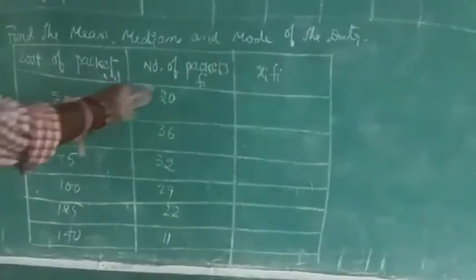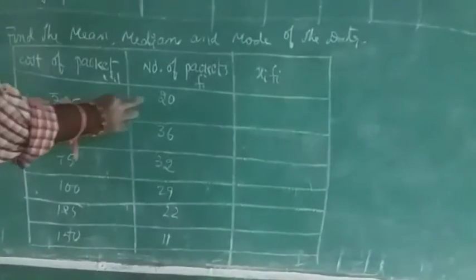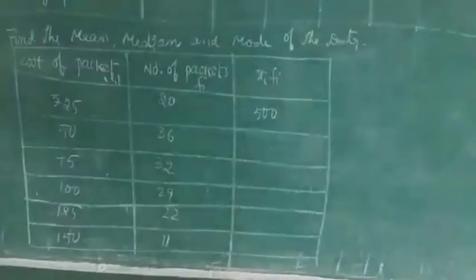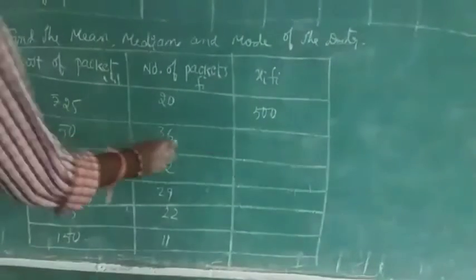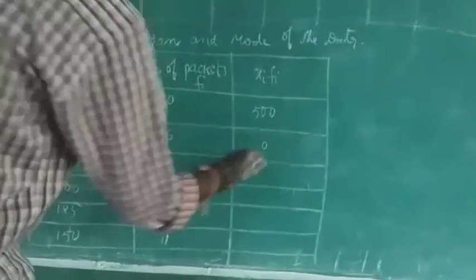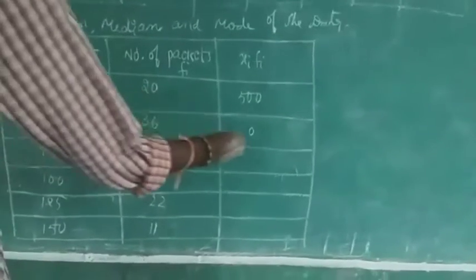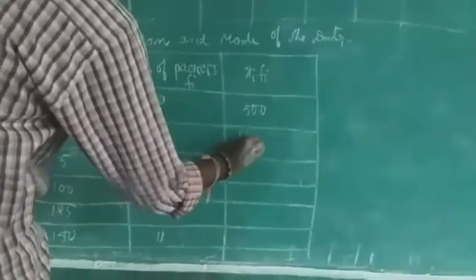You just need to multiply. 25 times 20 is 500. 50 times 36: 5 sixes are 30, 3 carry, 5 threes are 15, 18, so 1800.